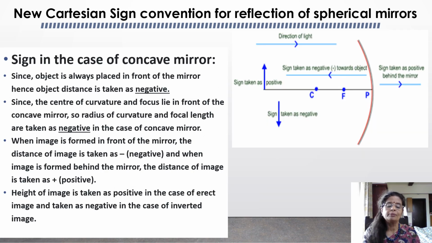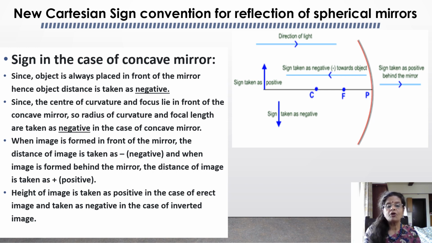We may have to do many problems related to magnification and the mirror formula. So there are some sign conventions for reflection from spherical mirrors. We should know these to solve the problems. Sign conventions in the case of a concave mirror: since the object is always placed in front of the mirror, the object distance is taken as negative. Since the center of curvature and focus lie in front of the concave mirror, the radius of curvature and focal length are taken as negative.